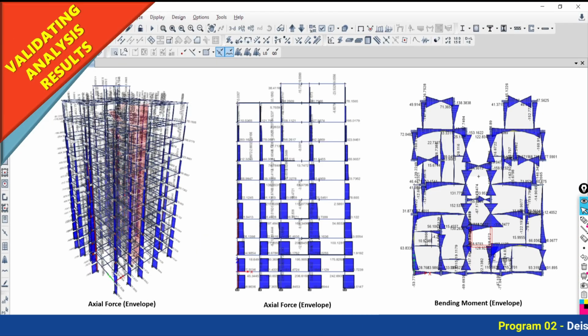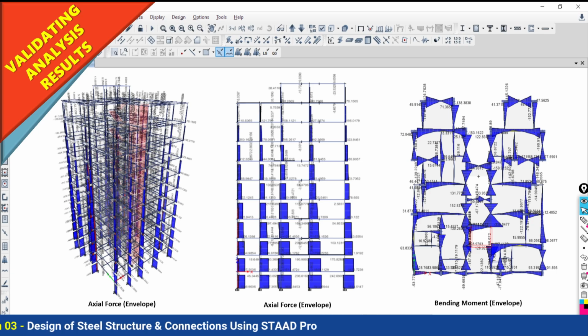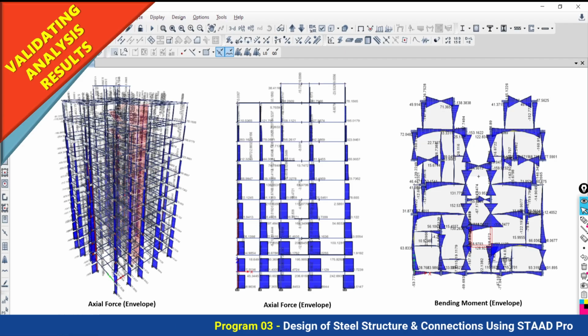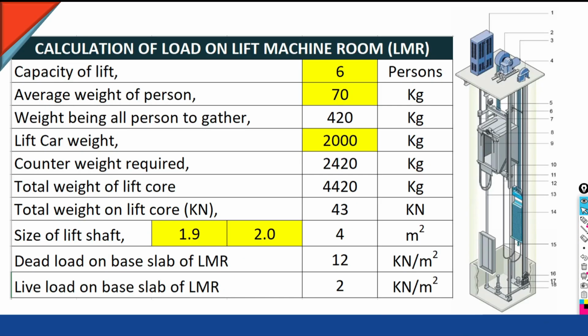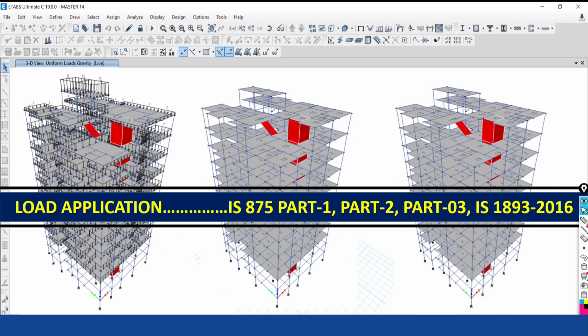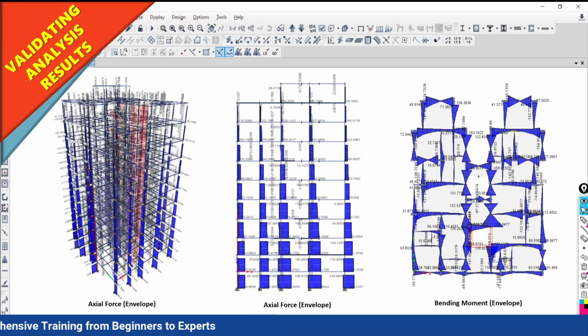Thereafter, after application of all those loads, we have to perform the analysis, and people make a mistake at this stage. After the analysis they do not check the analysis results. We have to validate not only the design result, but also the analysis results. Whatever loads you have assigned to your structure, whether all those loads have been transferred to the specific members or not, to all the members of the structure or not.